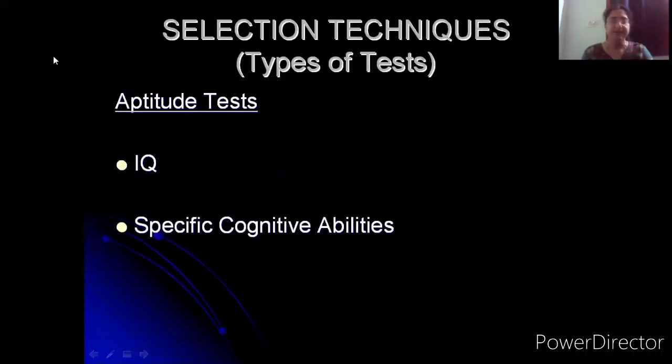Another type of test is something known as aptitude tests, also known as cognitive tests. This aptitude test can again fall under two categories. You have IQ and another type of aptitude test, which is specific cognitive abilities. IQ is generic. So what do you understand by IQ? Intelligence quotient, where you're trying to test a person's memory.